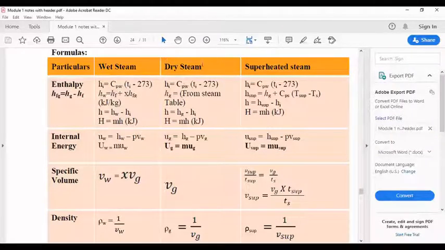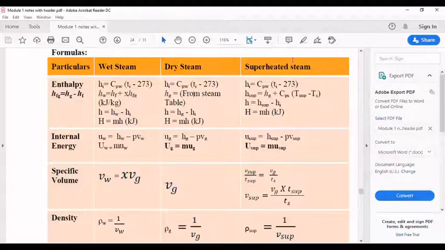If it is dry steam, again, in case they give you the initial temperature, in such cases you take this formula, or else this formula is not required. And if you know that it is a dry steam, the Hg value you will have to find out. That is the final answer for enthalpy. That you can directly get from the steam table. You don't have to use the formula. There is a formula to find out this Hg also, but it is not required. Directly you can get it from the steam table.